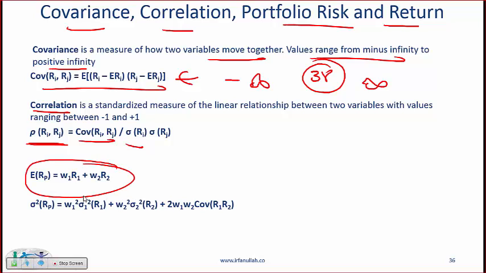This is the expected return, which I've talked about before. It is simply a weighted average of the returns of, let's say, 2 different stocks. And then this is the variance of returns of a portfolio. You need to remember this formula. And in one of the examples in a video that I've already shared, this has been calculated. This material also shows up in portfolio management, so it is important.